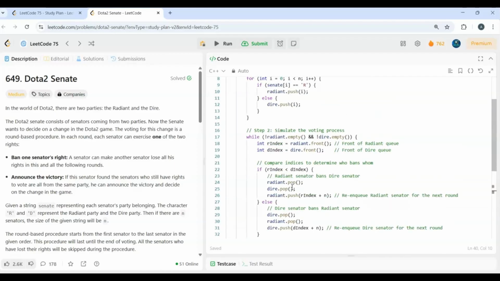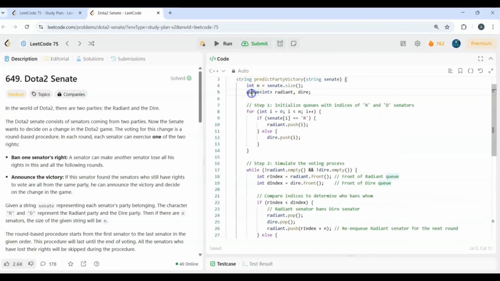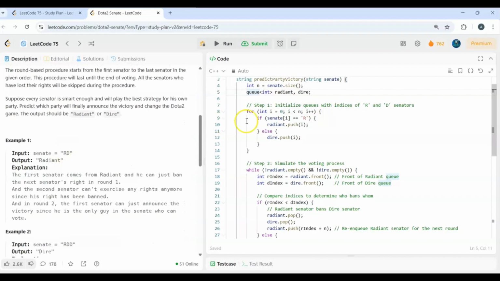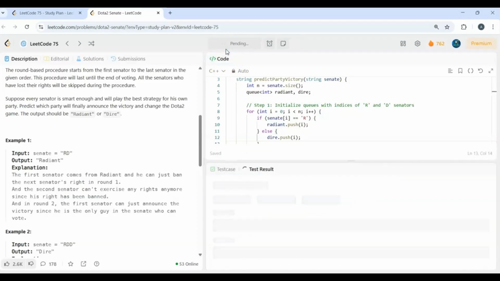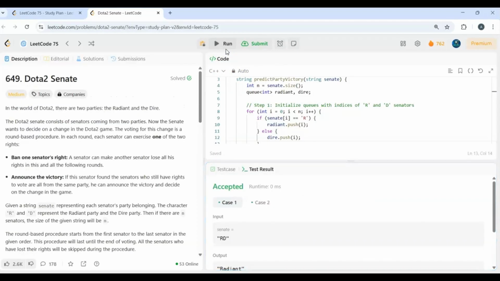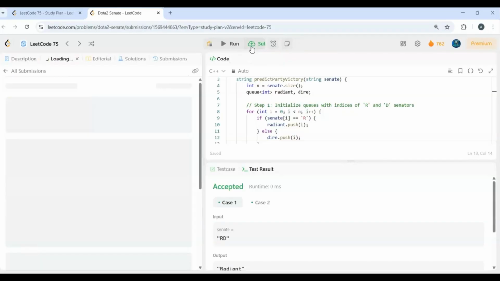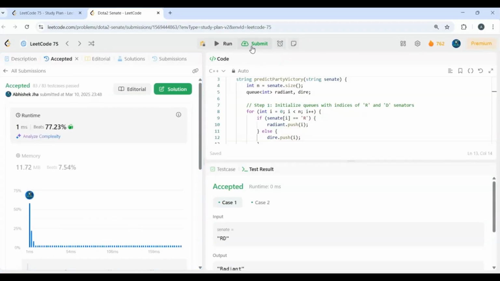So this would be our optimal approach, where we are using queues to store the indices of senators of both the parties, and we'll compare the indices. Based on the value of those indices, we can determine which party will ban the other party. So let's quickly run this code. It's working, so let's submit. As you can see, this works properly.